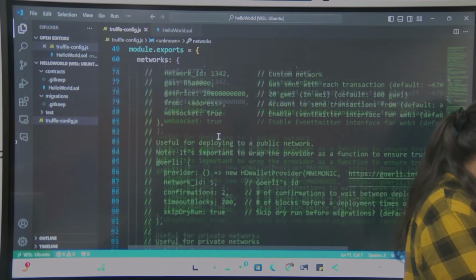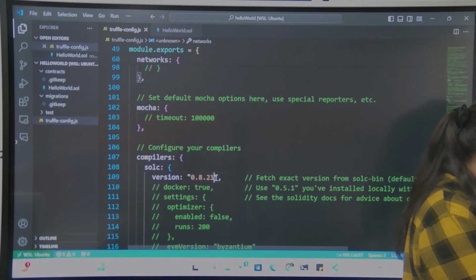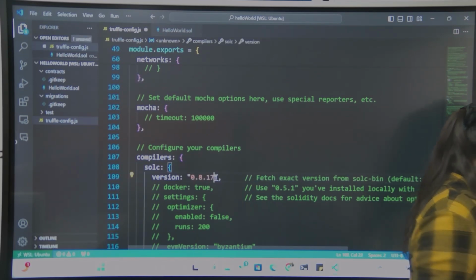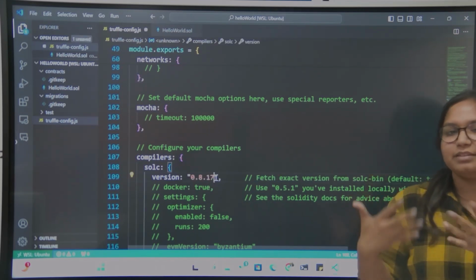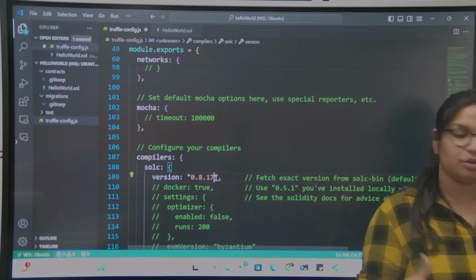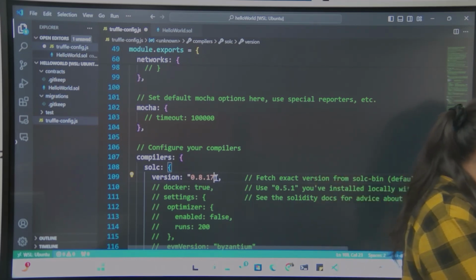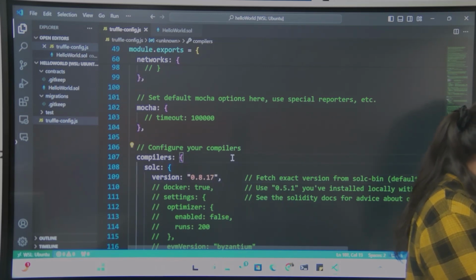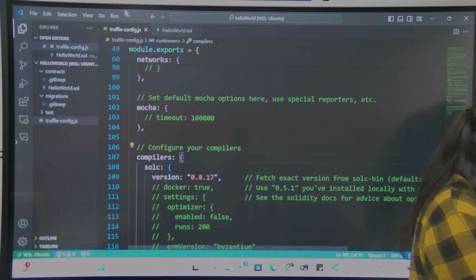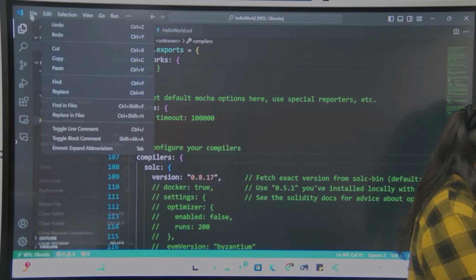Save this. Also make sure to decrease the version of solc. Sometimes it creates some issues with the version of Truffle. That's why we downgrade the version of solc. Now once it is done, you can go to the terminal.